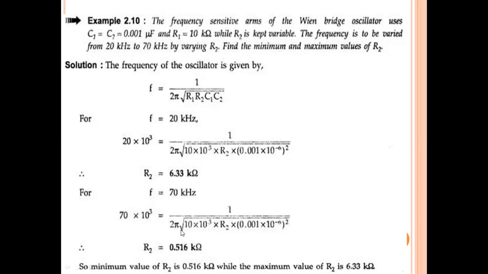That is 1 by 2 pi square root of 10 into 10 cube into R2 into 0.001 into 10 power minus 6, whole square. If you simplify the equation, then R2 is equal to 0.516 kilo ohms. So this is the minimum value of R2, the resistance when frequency is 70 kilohertz, and the other is the maximum value, the resistance when frequency is 20 kilohertz. Okay, so that is the first problem.